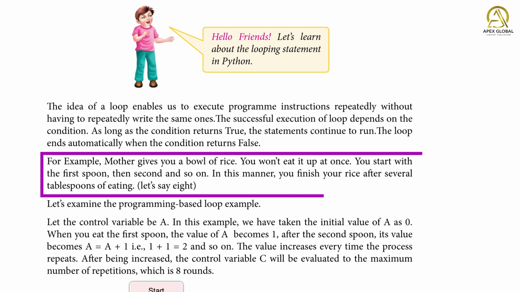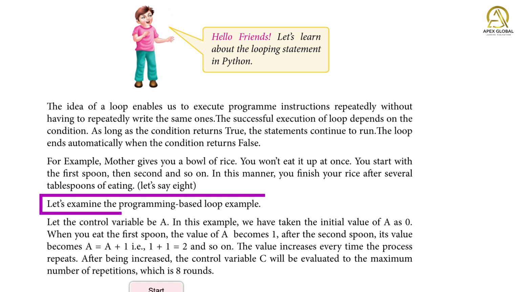For example, mother gives you a bowl of rice. You won't eat it up at once. You start with the first spoon, then the second, and so on. In this manner, you finish your rice after several spoonfuls of eating. Let's say 8. Let's examine the program-based loop example.